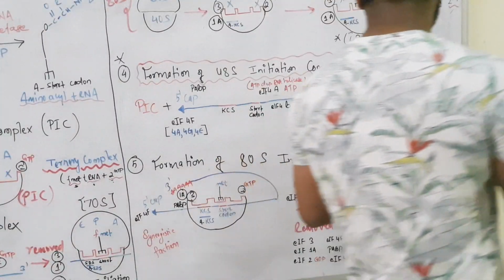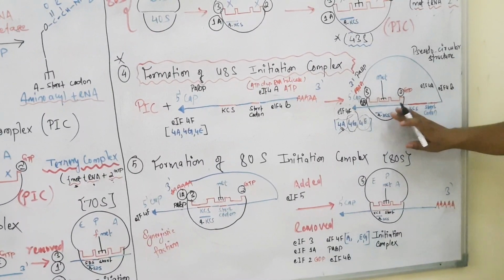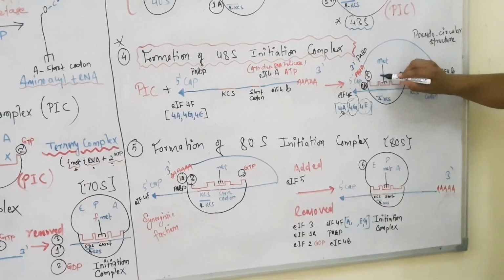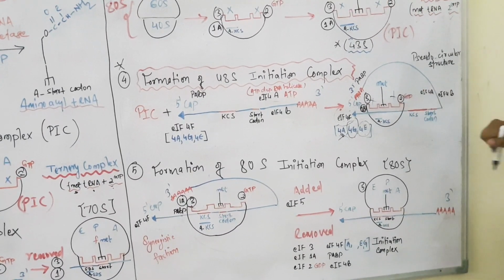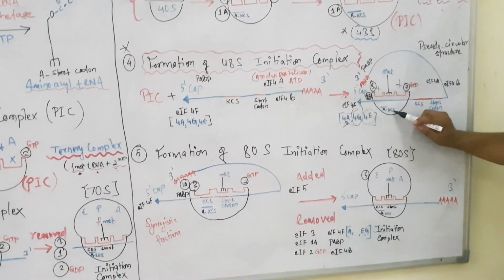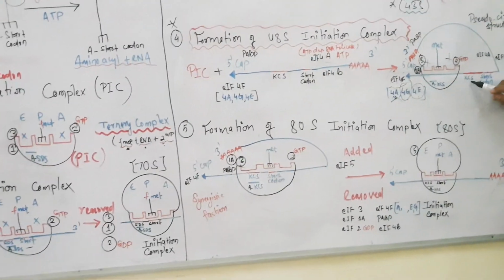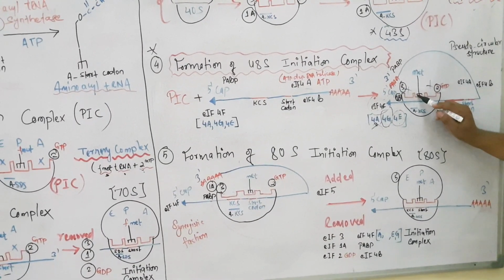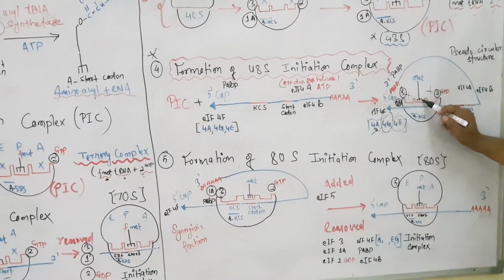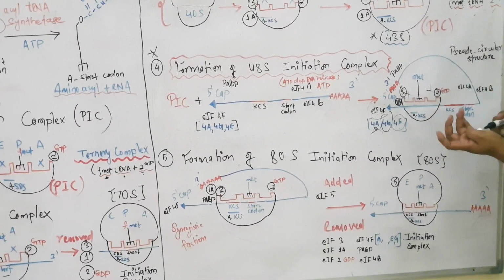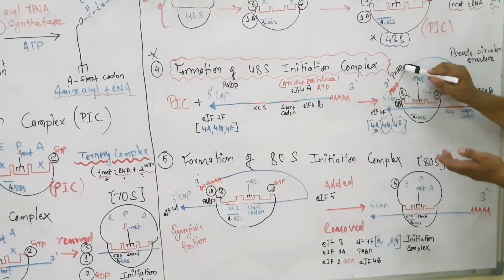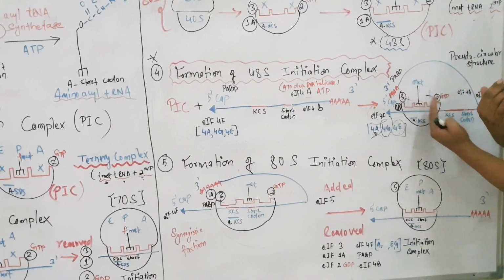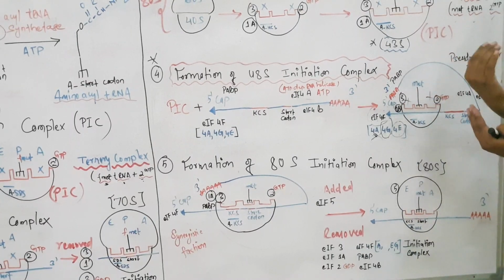Here you can see the pre-initiation complex is recruited, but what you can observe here is that although our methionine has seated in the P site, and we know these sites are still blocked, right? So you can see that the anti-Kozak sequence is way far from the Kozak consensus sequence which is in the mRNA, while the start codon is here, and we know this is the anti-start codon of tRNA. So what happens is that this poly A tail binding protein along with the tail will help to bring this ribosomal subunit ahead. It brings it.